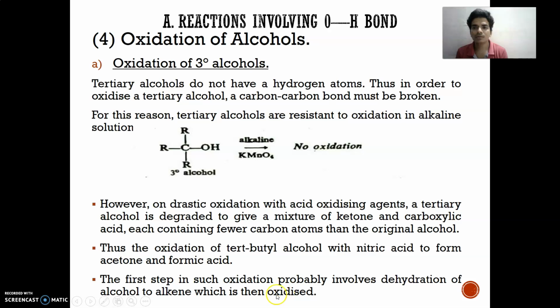However, on drastic oxidation with an acid oxidizing agent, a tertiary alcohol is degraded into a mixture of ketone and carboxylic acid, each containing fewer carbon atoms than the original alcohol. Thus the oxidation of tertiary butyl alcohol with nitric acid forms acetone and formic acid, and the first step probably involves dehydration of the alcohol to alkene, which is then oxidized.